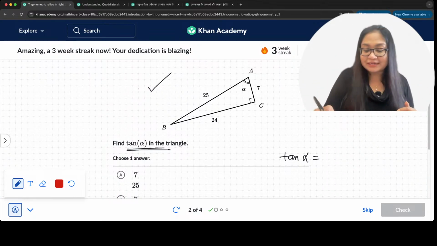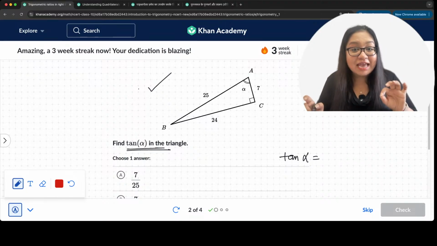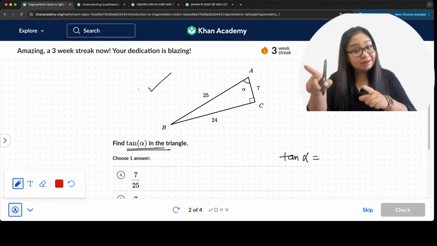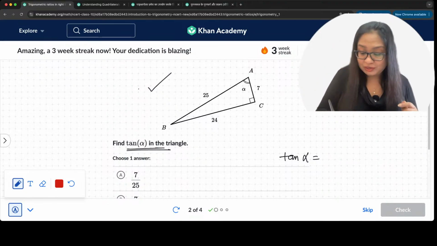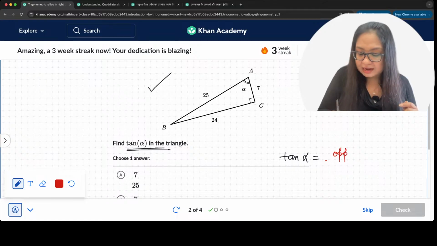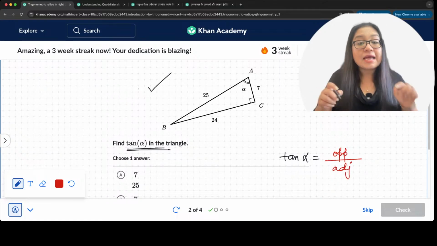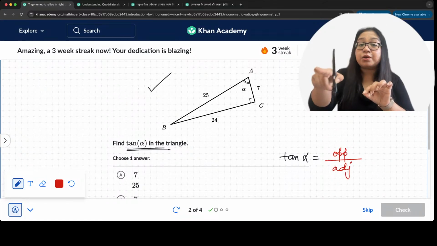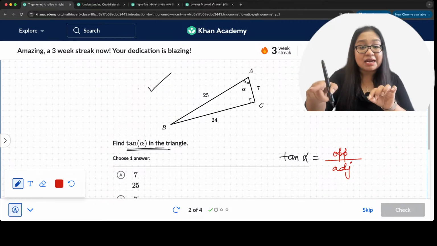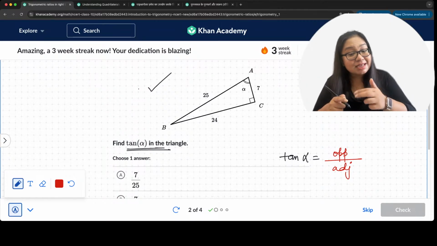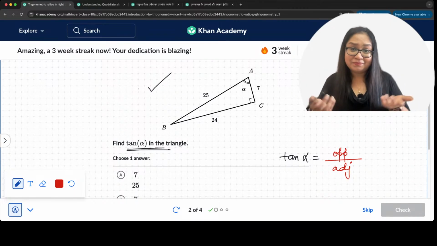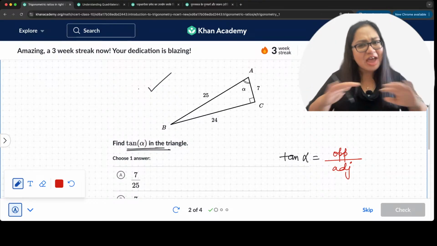So how do we calculate tan? Tan of any angle will be opposite side upon adjacent side. Opposite side is the far away side, door wala side, and adjacent side is the neighbor, padosi. So over here, very easy.